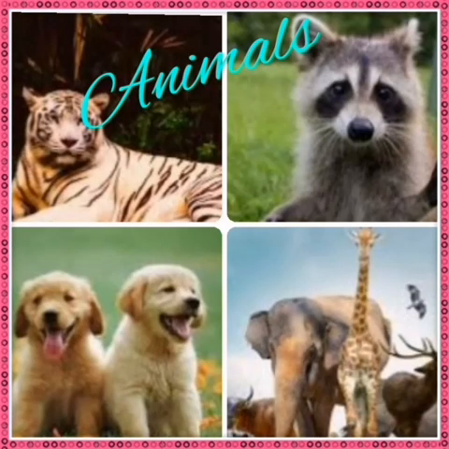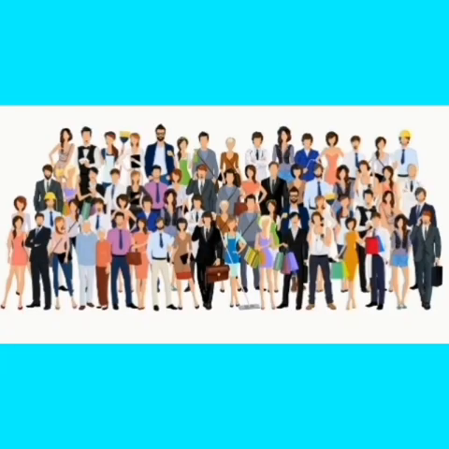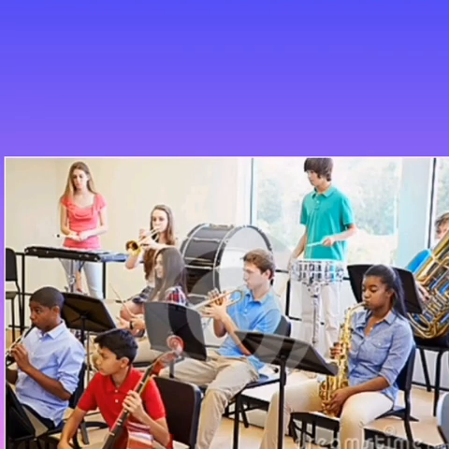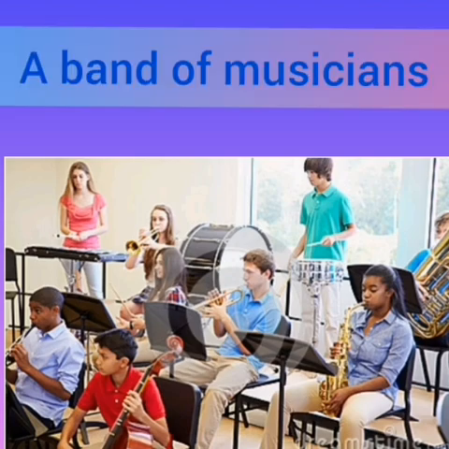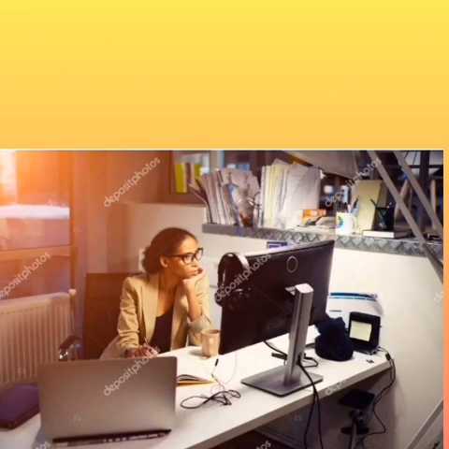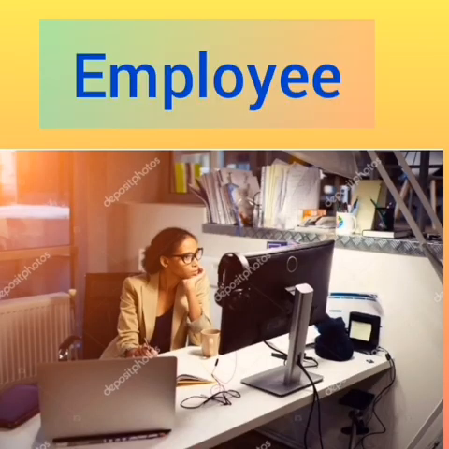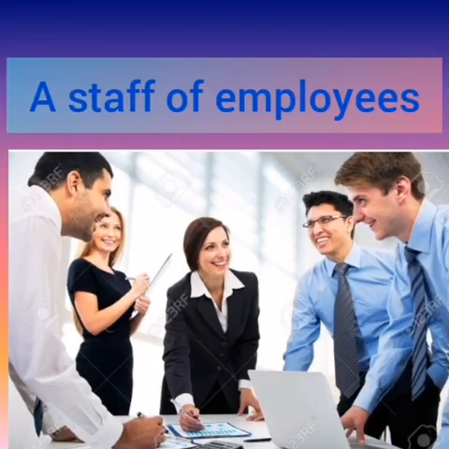Just like we have collective nouns for groups of animals, we have collective nouns for people as well. Here, so many people are playing musical instruments. We call them a band of musicians. Also, one person working in an office is called an employee, but when they come together, it is called a staff of employees.